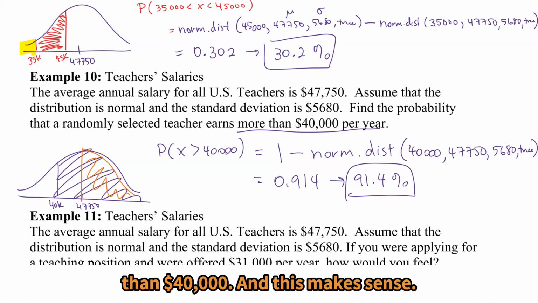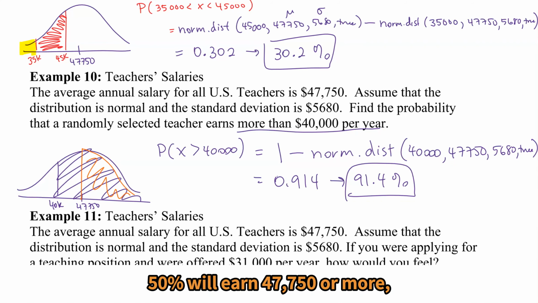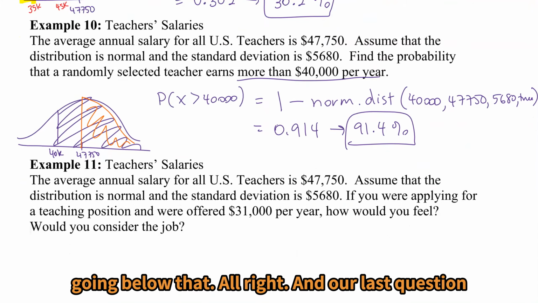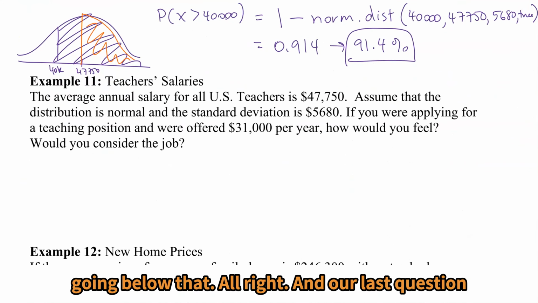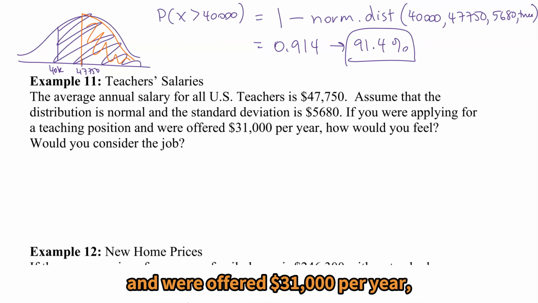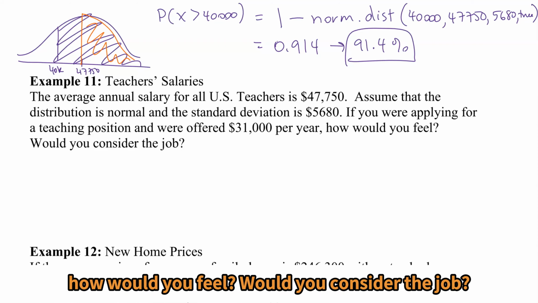And this makes sense. 50% will earn $47,750 or more, so we're going to pick up a little more with that 40,000 going below that. All right, and our last question in the series, if you were applying for a teaching position and were offered $31,000 per year, how would you feel? Would you consider the job?